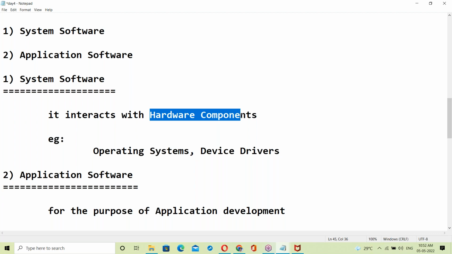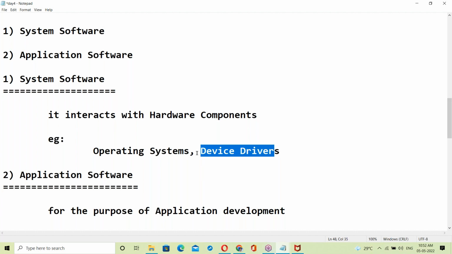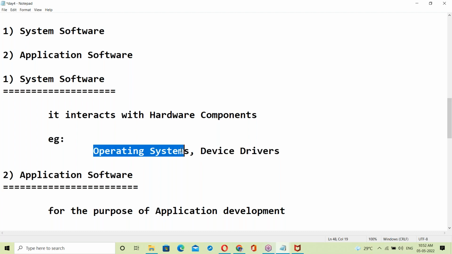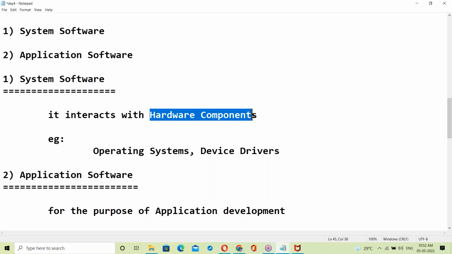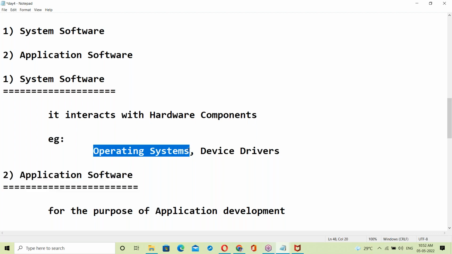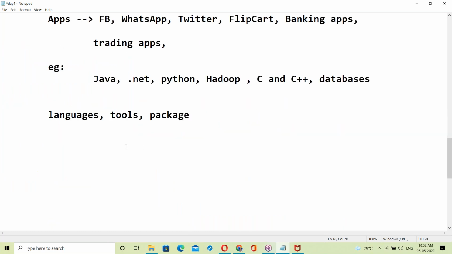Of course, device drivers are part of the OS. Application software never interacts with hardware. Except the OS, all are application softwares. Simple answer.